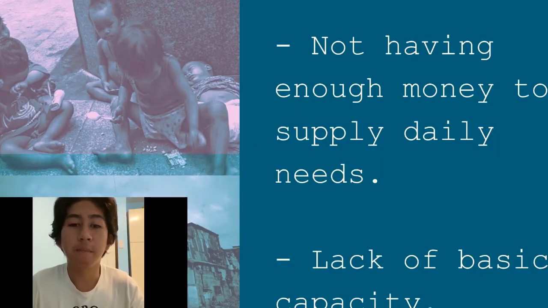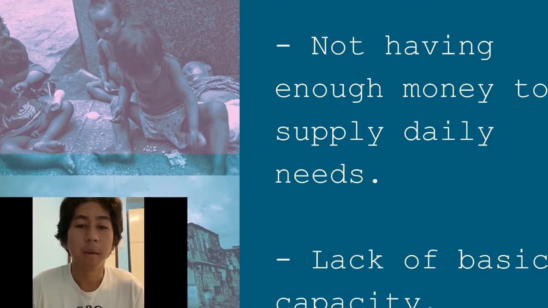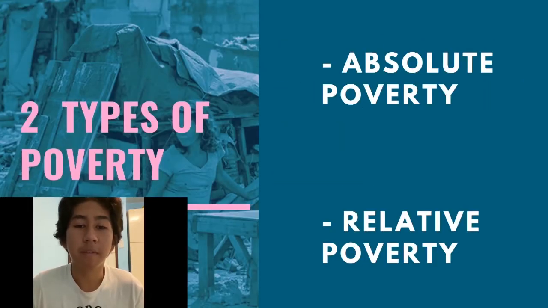Poverty is not having enough money for a person's needs. Poverty may also include social, economic, and it can also be political. There are two types of poverty: absolute poverty and relative poverty. Absolute poverty is the lack of basic needs like food, shelter, and clothing, while relative poverty is when a person cannot meet the minimum level of living standards.